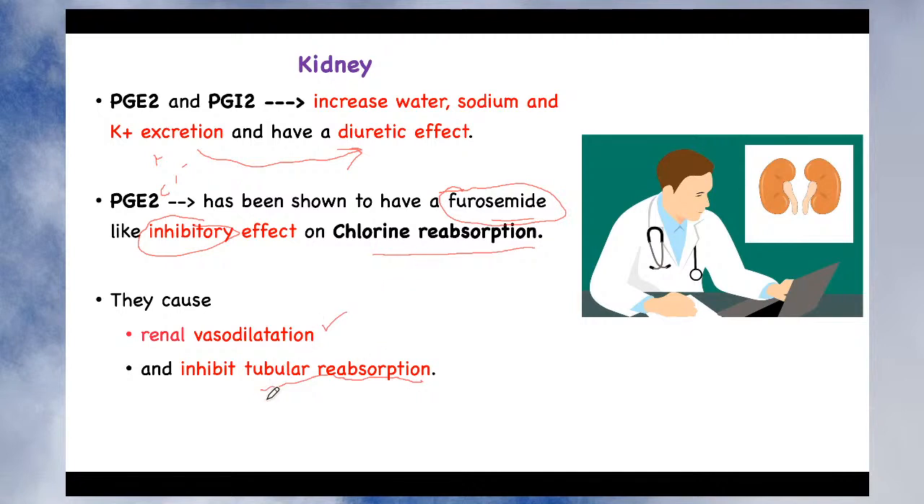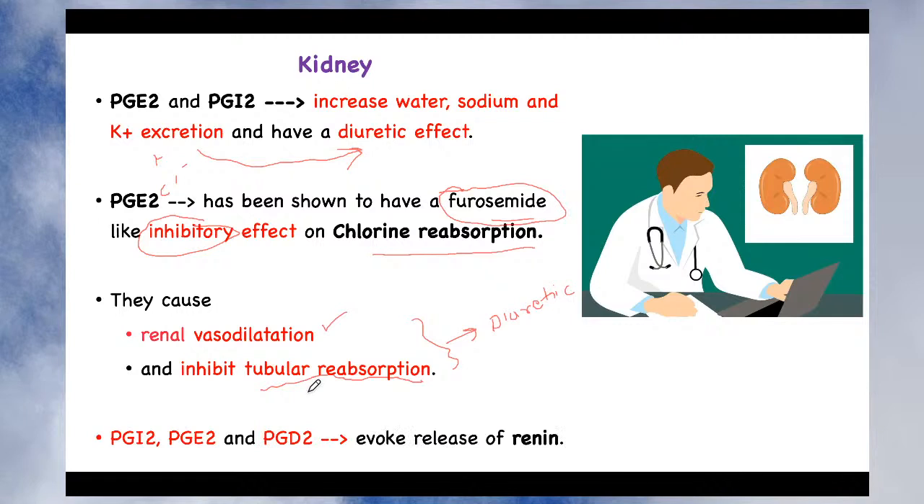Since they inhibit tubular reabsorption and produce renal vasodilation, the overall action is a very potent diuretic action. And what is the reason? It produces renal vasodilation, it increases the blood supply to the kidney, and it inhibits tubular reabsorption. Since there is no reabsorption, everything will be excreted in the urine. Interestingly, there is another action: prostaglandin I2, E2 and D2 also evoke release of renin. And you know the important role of the renin-angiotensin system. I am not going into detail on this. At this moment you just remember it evokes release of renin.